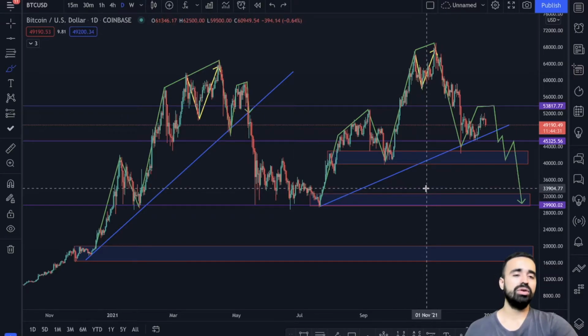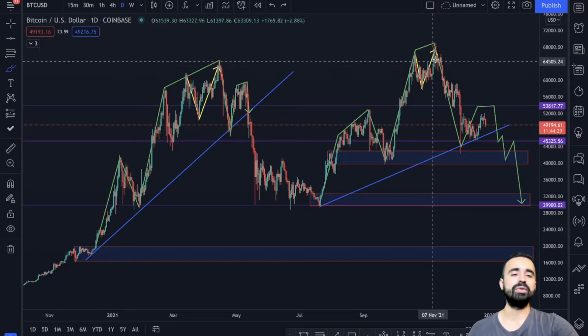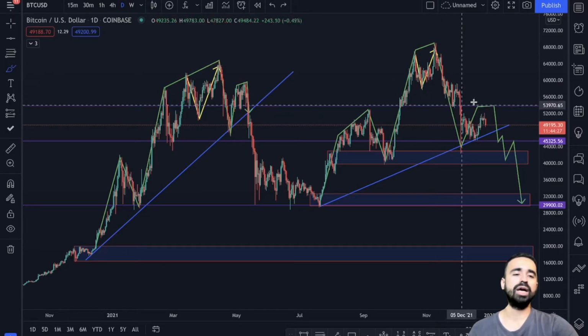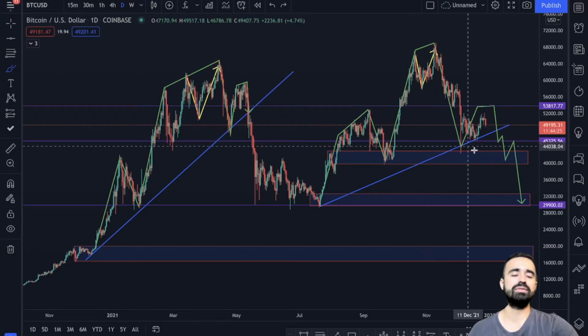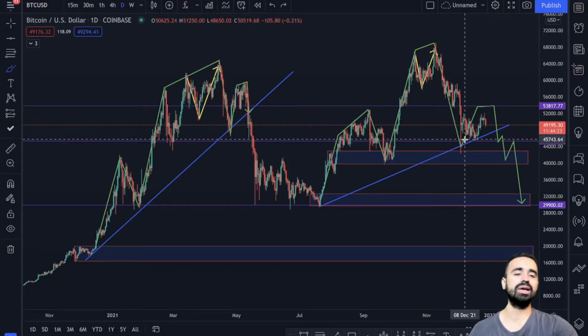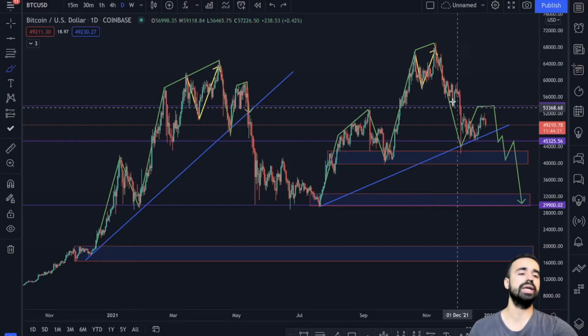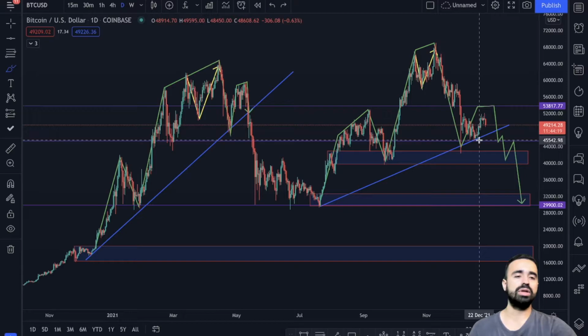The dollar cost average is not like you bought some BTC here, the price dropped, bought some here as well, and dropped here, bought some here, and then at the end you don't have any money. No, this is not the dollar cost average.